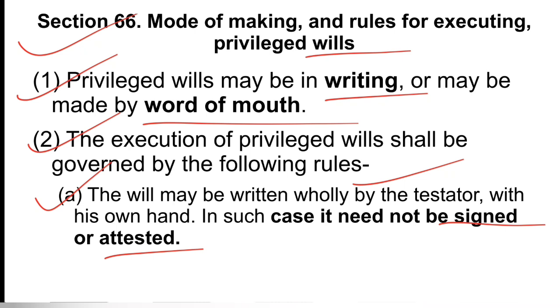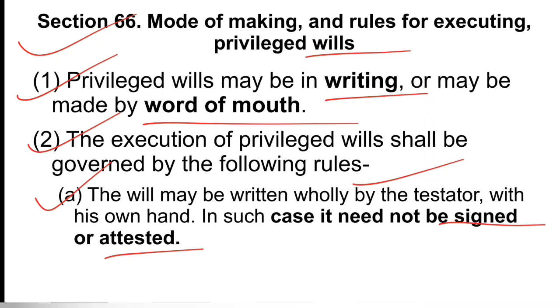So when the testator himself writes the will with his own hand, then it does not require the signature or attestation, which is not the condition in unprivileged will. In unprivileged will, it requires attestation, signature, even if it is in writing. So this is the difference.